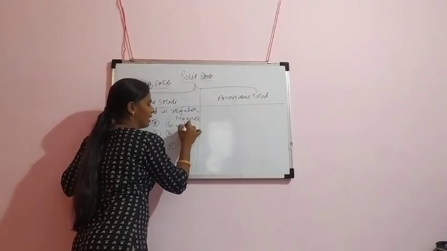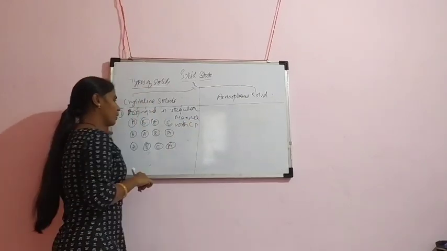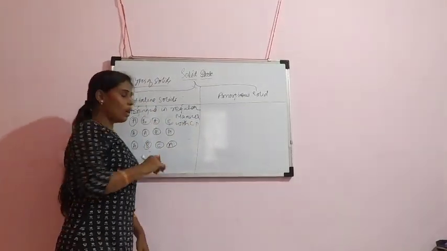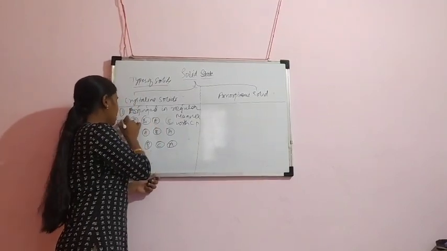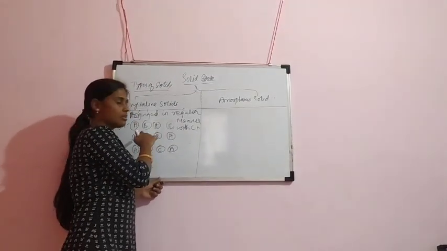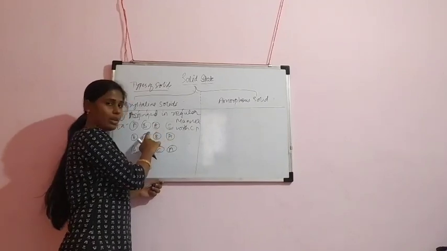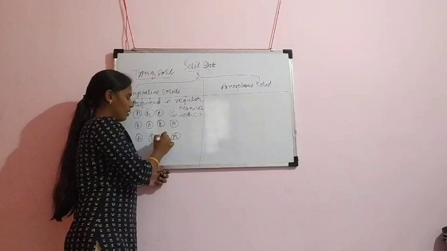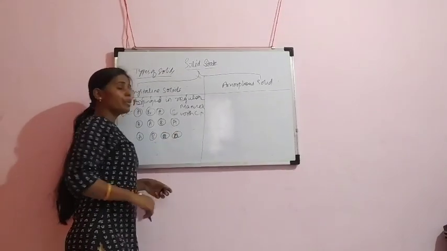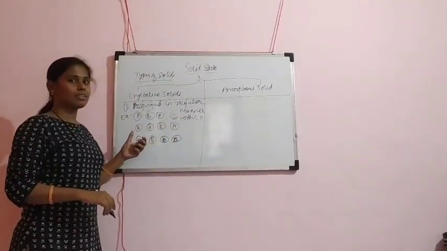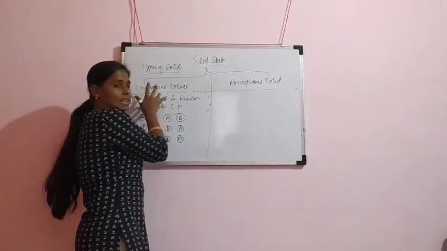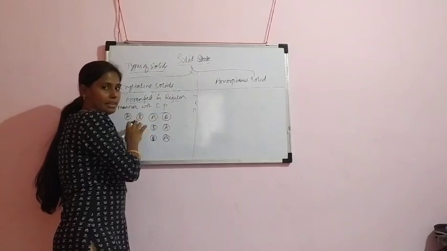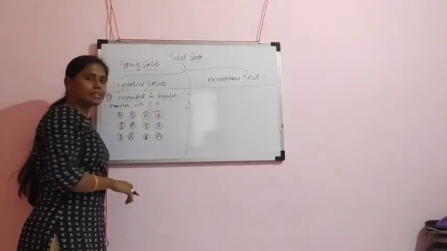What is the meaning of this? For example, in crystalline solids the constituent particles are A, B, A, B, then next B, A, B, A, and next A, B, A, B. Constituent particles are arranged in a regular manner.